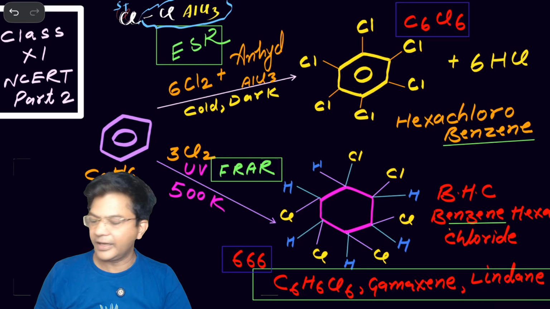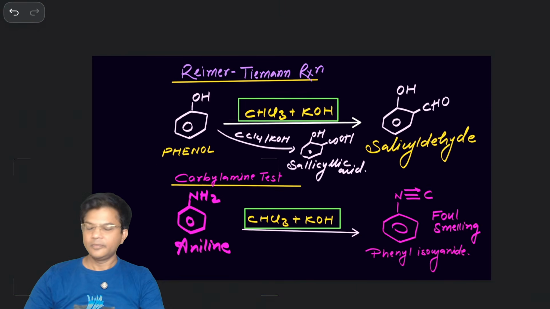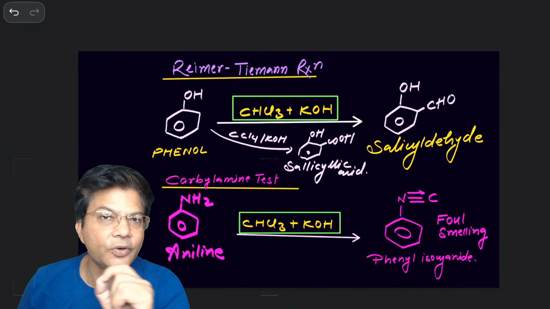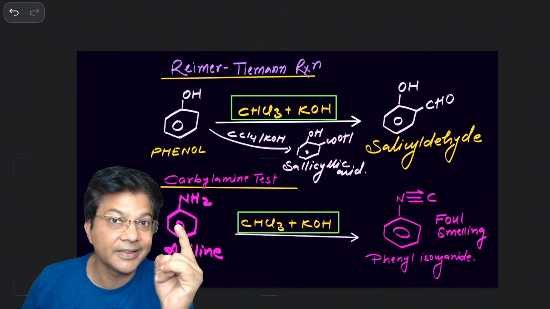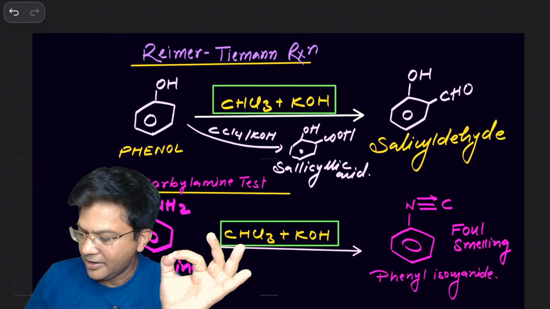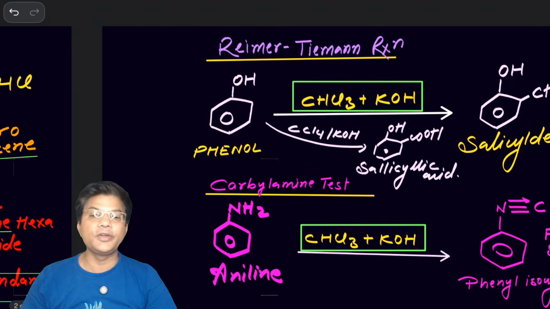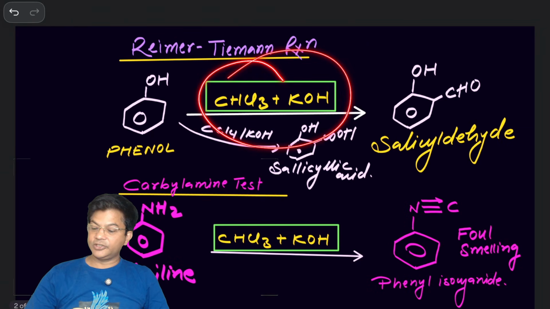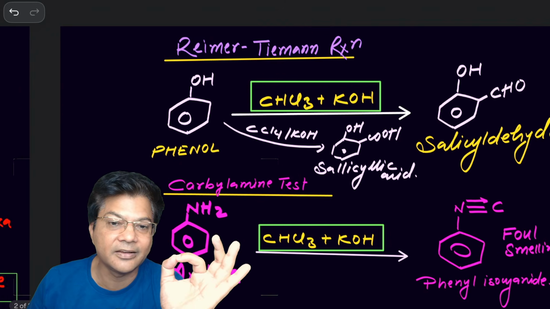Now see the second. It's given in class 11th NCERT. Remember that. Now see the reaction, Reimer-Tiemann reaction. Whenever chloroform KOH comes to your mind, it always comes that it's Reimer-Tiemann reaction. But at the same time, if chloroform KOH is there, it can be either Reimer-Tiemann reaction or carbylamine reaction. Remember these 2 reactions. In both reactions the reagent is the same, chloroform KOH. It may be possible that both reactions can take place simultaneously.